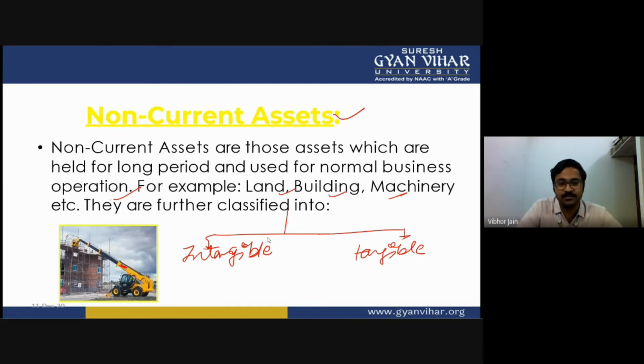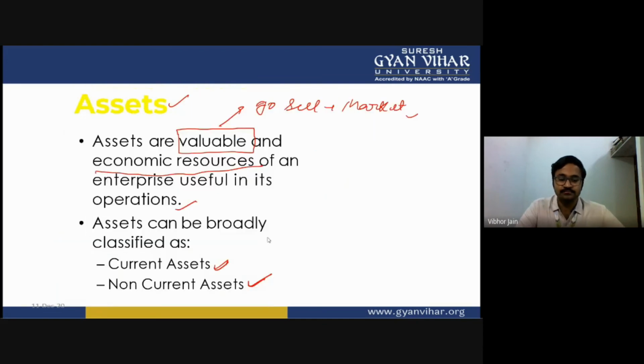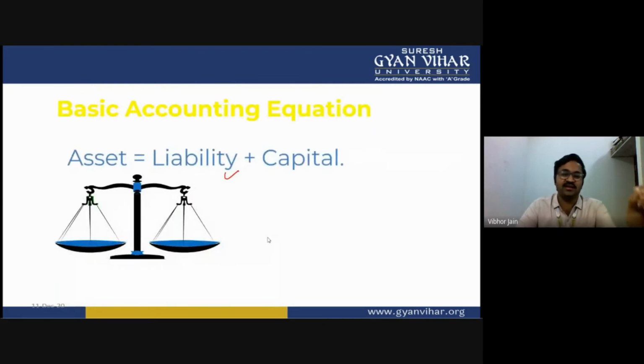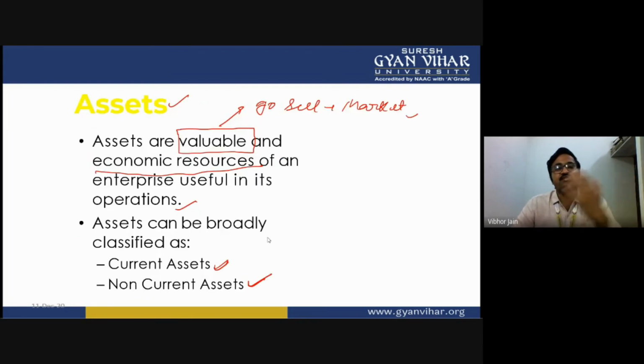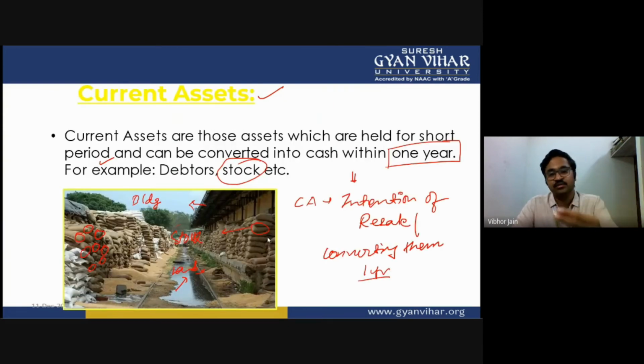So I'm just going to revise once again. The basic accounting equation is asset is equal to liability plus capital. Now what are assets? Assets are the economic resources that have some value, that are owned by the business and used by the business to conduct the business smoothly. These assets can be classified into two types, current assets and non-current assets. Current assets are those assets which are purchased with the intention of resale within 1 year. Example, stock, debtors. What debtors are, I'll explain in the coming slides.